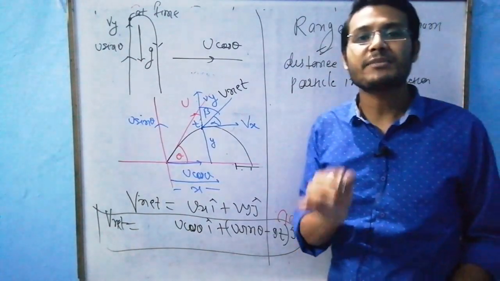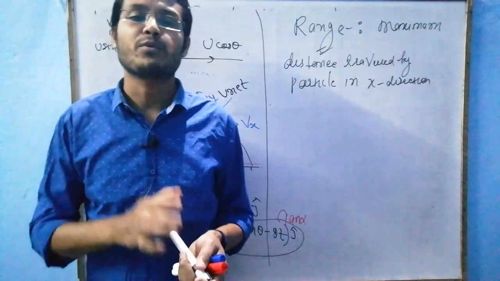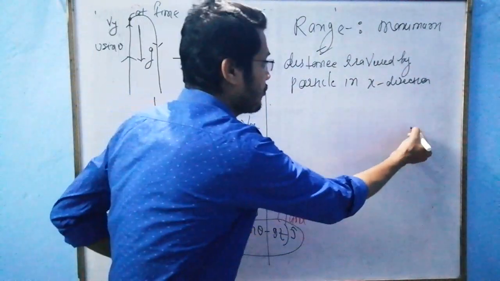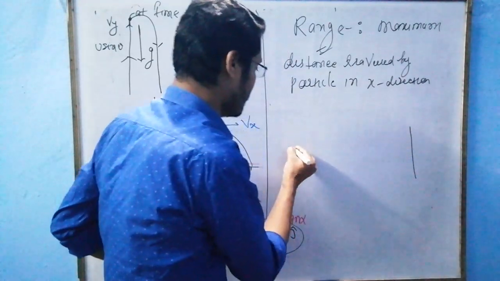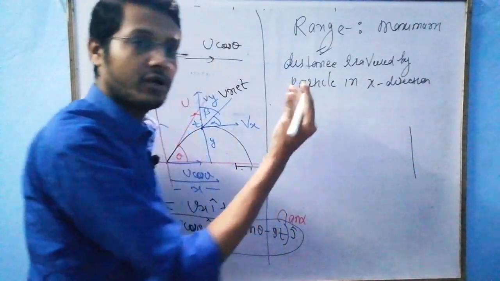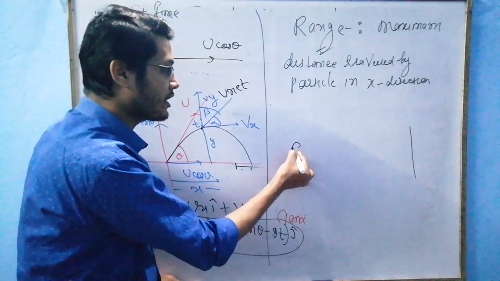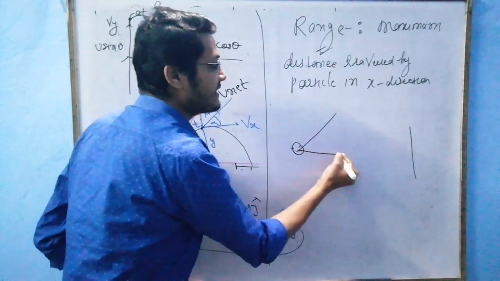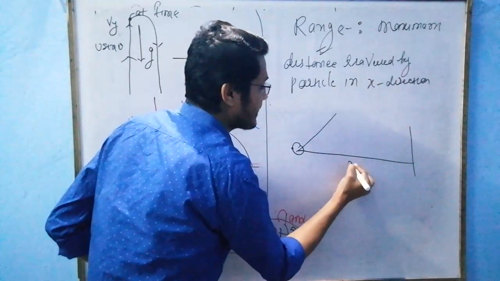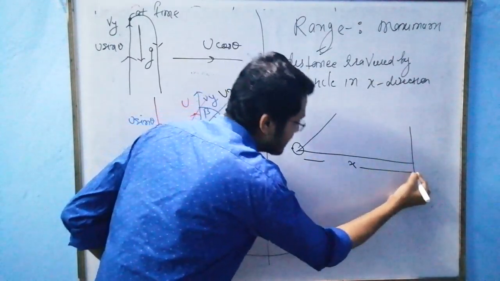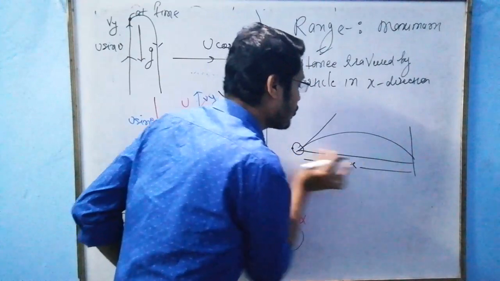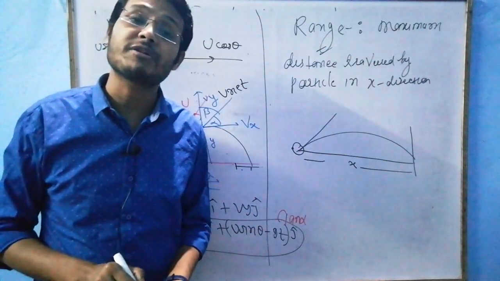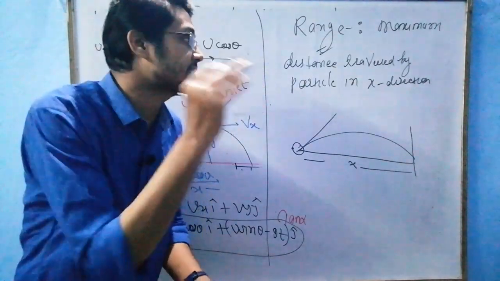Suppose this is my goal post, and this is my footballer, this is my soccer ball. This ball is kicked, so this ball has traveled this x distance. This x is called range, sir. Range is the maximum distance covered by the particle along x direction.